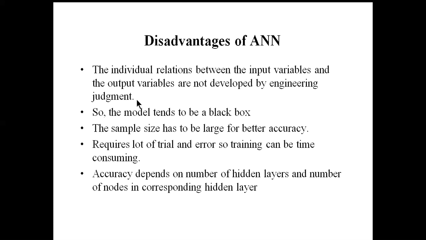Moreover, as already mentioned, for better accuracy the sample size should be large. Sometimes a trial and error method is also required for getting better accuracy, which is time consuming for us. And setting the number of hidden layers and neurons is also a very complicated process, because accuracy depends on it.